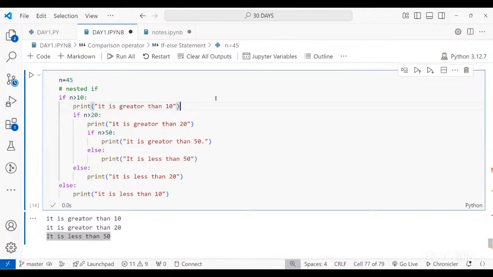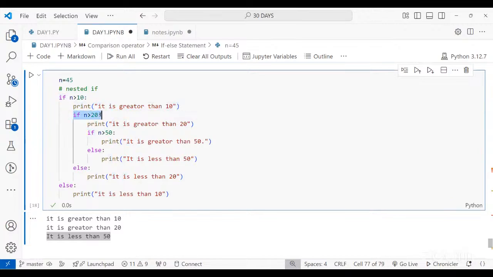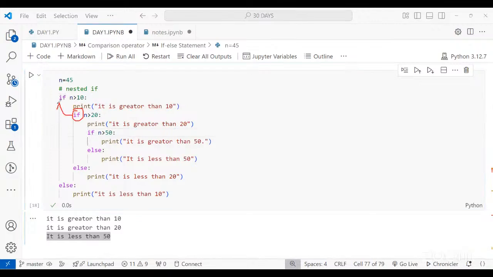Within this particular if condition only, we have written that first you have to print this, second you have to check the condition, and once this condition is true, print this, then go with the second condition. If the second condition is true, go with this print statement. And again, within this second condition, I have written another if. So basically this if is the part of the first one.